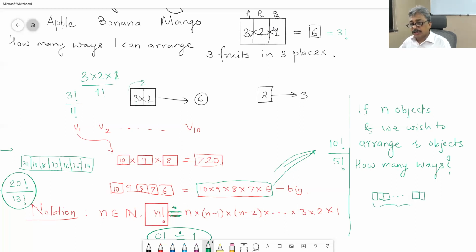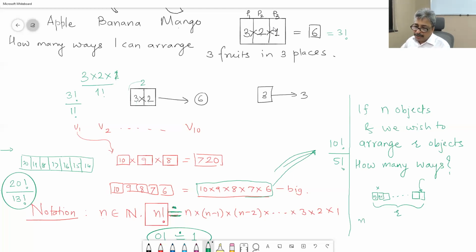Total number of boxes are here. You want to put those for a display. How many objects you have? n. So the first place can be occupied in n different ways, and the second place by n minus 1 different ways, dot dot dot. What will be the number of ways that you can occupy the last place? We have total r. In how many different ways can we occupy the last place?